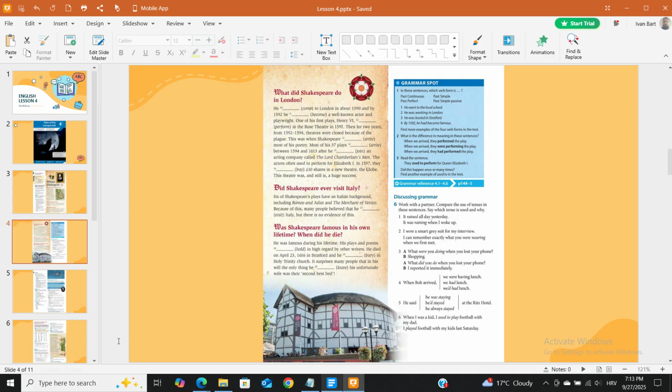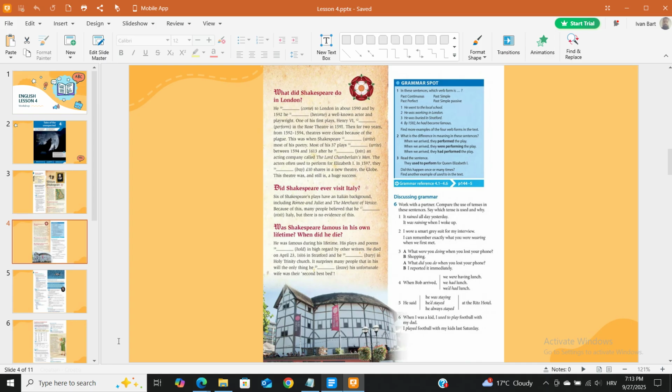6. Work with a partner. Compare the use of tenses in these sentences. Say which tense is used and why. 1. It rained all day yesterday. It was raining when I woke up. 2. I wore a smart grey suit for my interview. I can remember exactly what you were wearing when we first met.